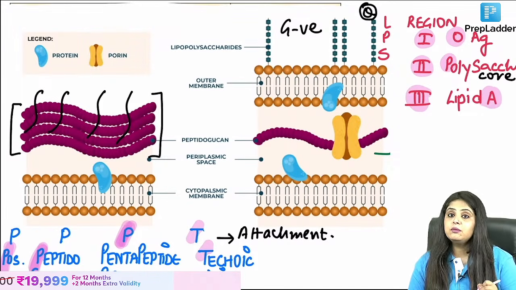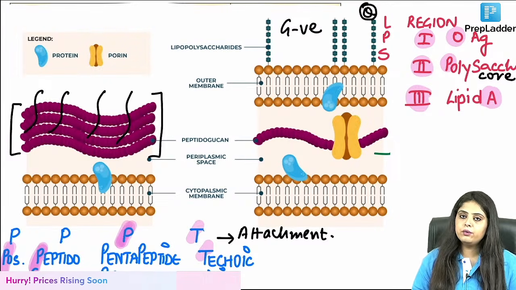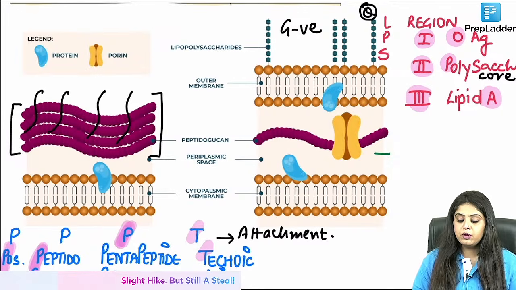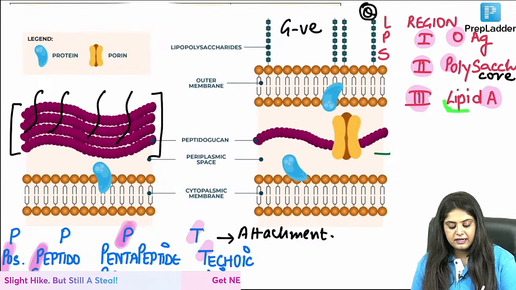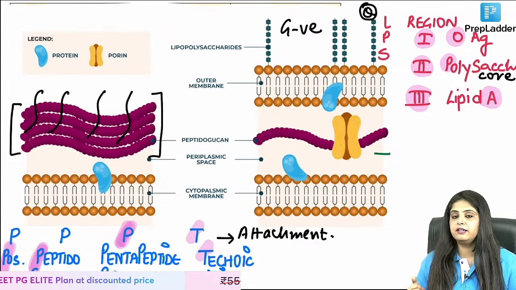And this is exactly what they ask you in the exam. What is region 1? What is region 2? So remember OPA or OCA. It is going to be O antigen, then polysaccharide, then lipid A. Now you understand, lipid A and polysaccharide together makes it lipopolysaccharide. So that is also done.